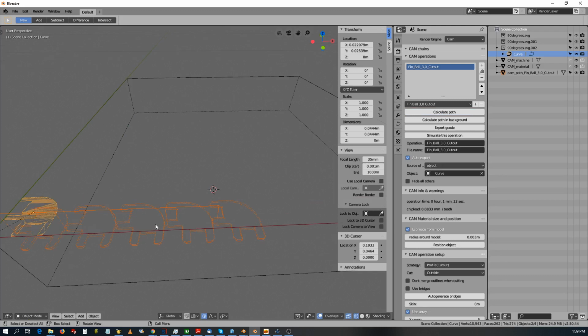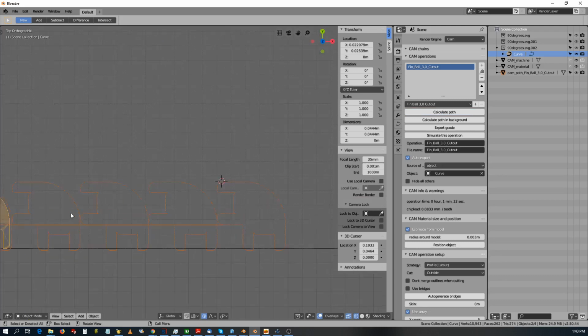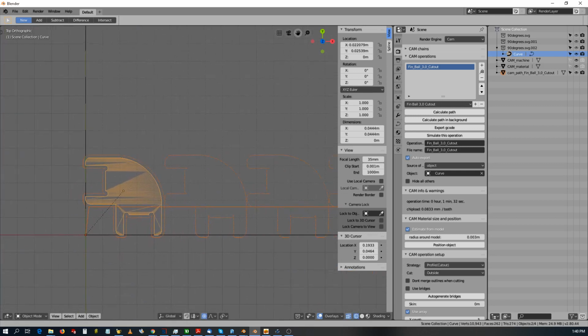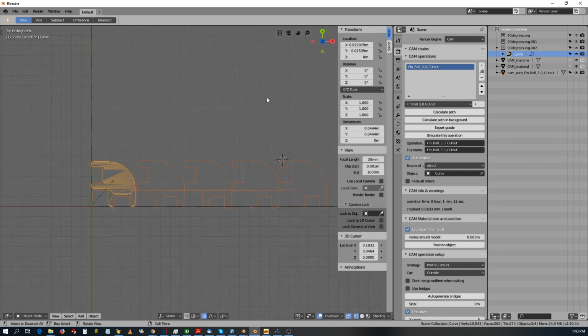So now I have copies of my cutout, and I don't need to redraw, I don't need to make anything.